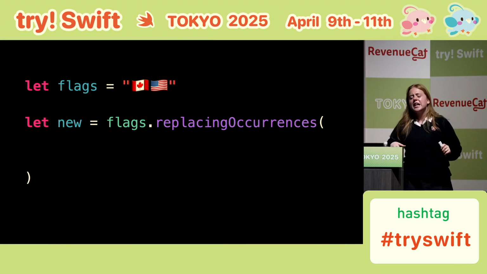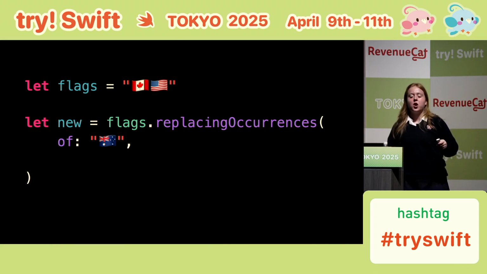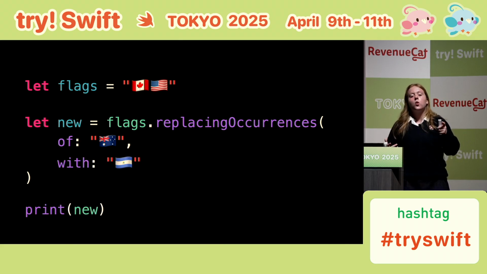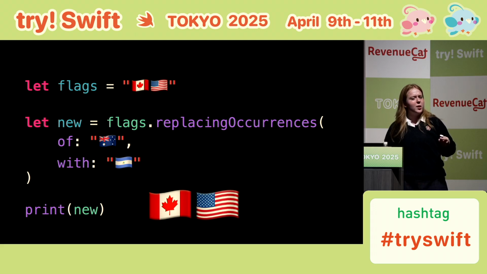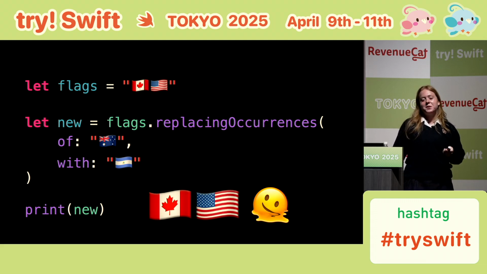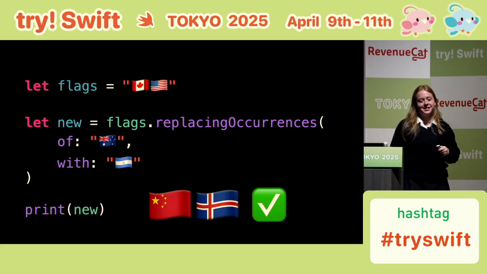So how about if we replace all instances of Australia with Nicaragua, then print the result, what will be printed? Canada and US, right? Well, no. And you're not going to like the result, so brace yourselves. This might hurt. What's actually printed is China, Iceland.